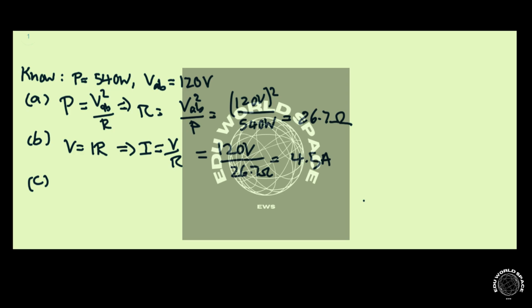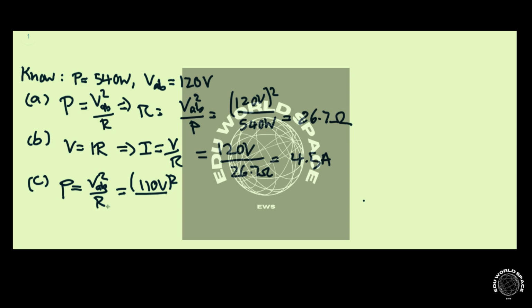In part C, if the line voltage drops to 110 volts, what power does the heater take? Assume that the resistance is constant. Okay, so again, we have P equals VAB squared over R. So we're given a new VAB, which is 110 volts.